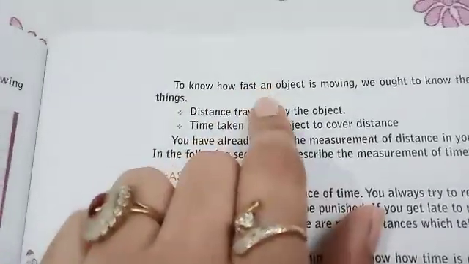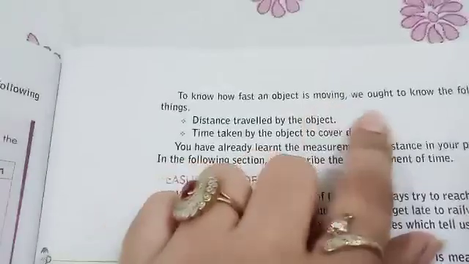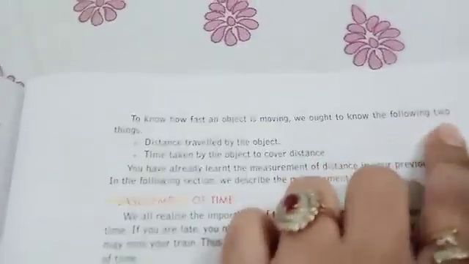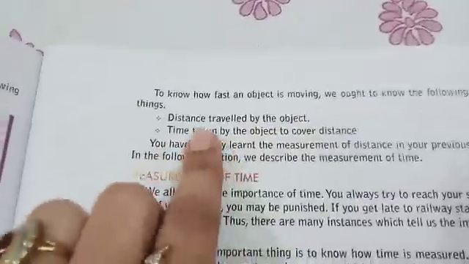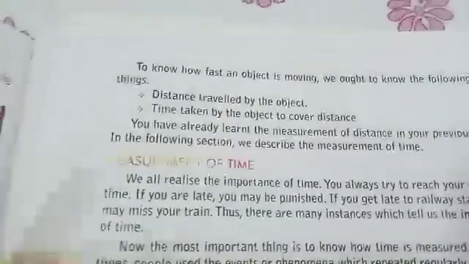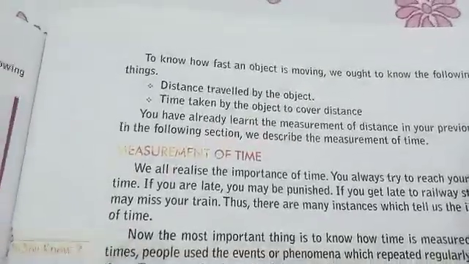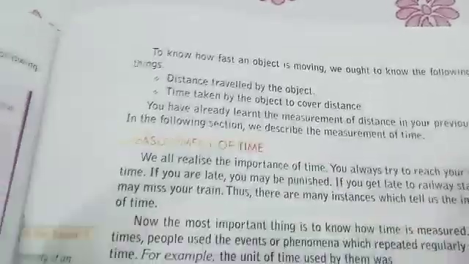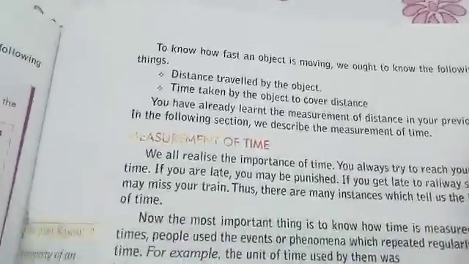To know how fast an object is moving, we need to know the following two things. First is the distance traveled by the object, how much distance is traveled.